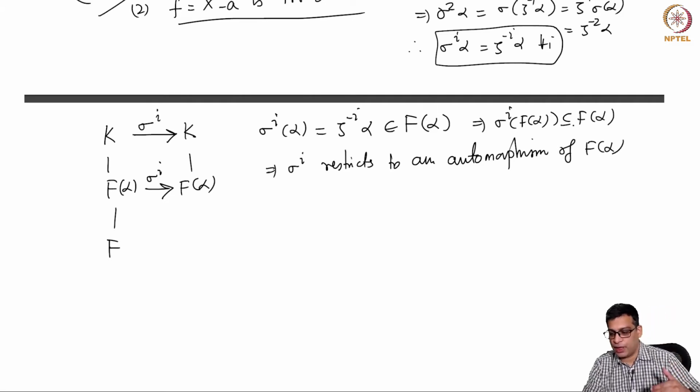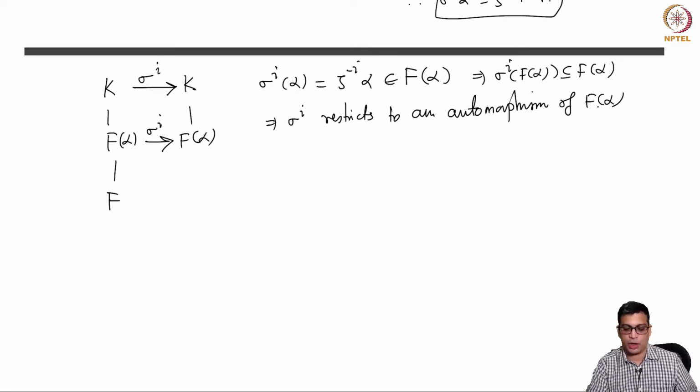Because once alpha has its image in F(alpha), capital F of course is fixed. So every polynomial in alpha with F coefficients has its image under sigma to the power i again in F(alpha). So it restricts to an automorphism. Once it's contained in this, because F(alpha) is an algebraic extension, the image is F(alpha). So it is an automorphism of F(alpha). And moreover,